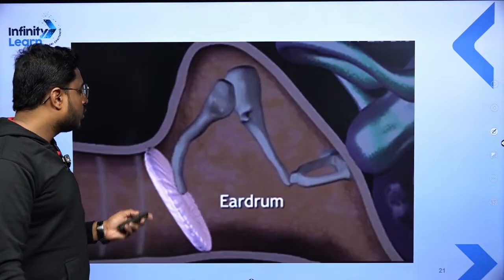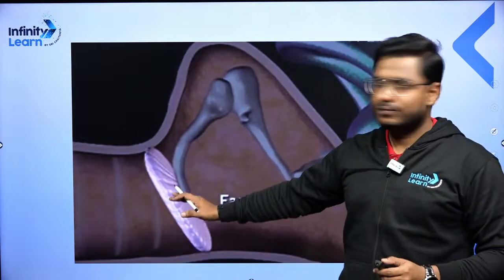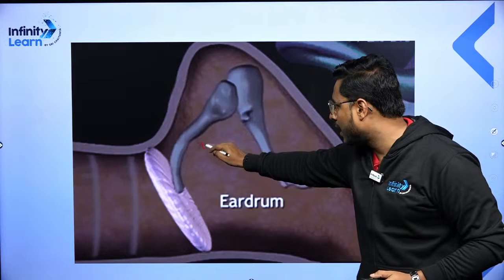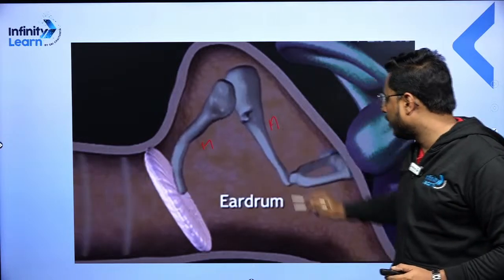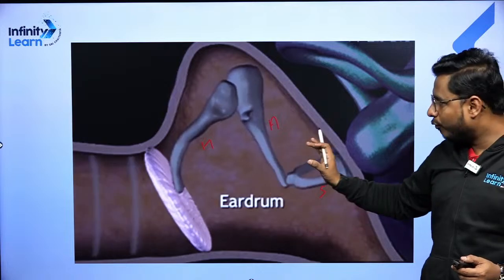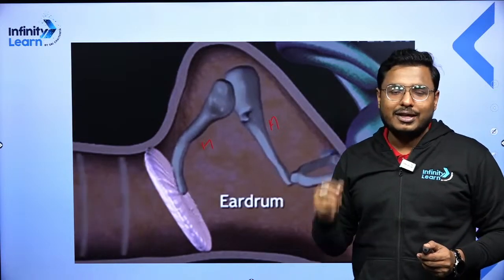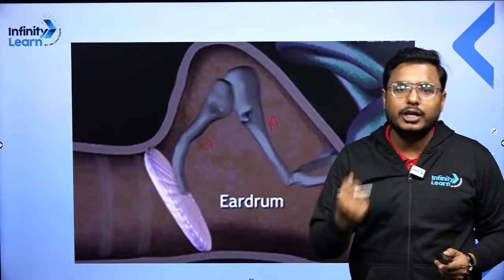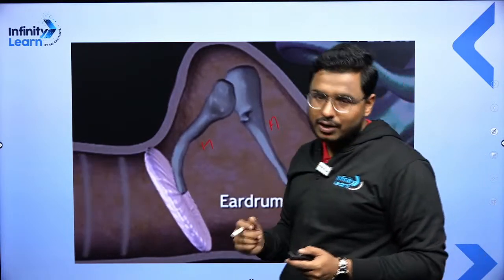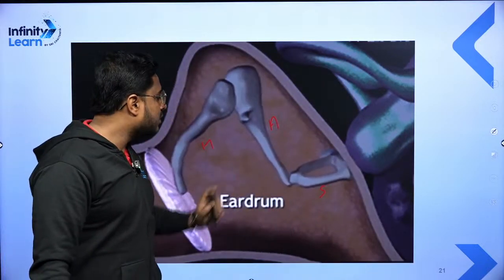Okay, so that's how you can see, if you are zooming it, that's how it looks like. Eardrum is vibrating, passing the vibration to hammer. Hammer is connected to anvil. Anvil is connected to stirrup. Right? So when we are able to see it in that way, then it gets very clear in our mind how the outer ear, the middle ear and the inner ear are working to transfer the vibration. And you know that the vibration is a very important part of sound, right? So that's how this middle ear is working.